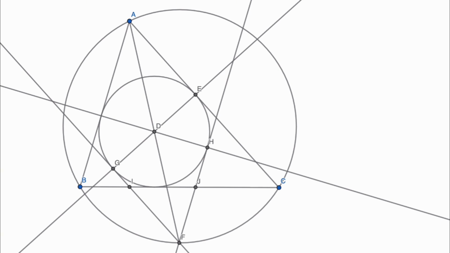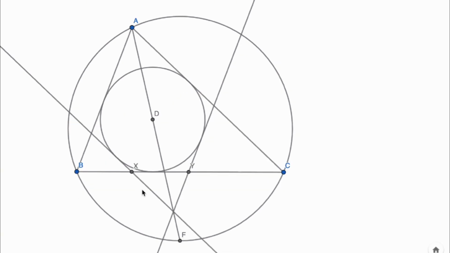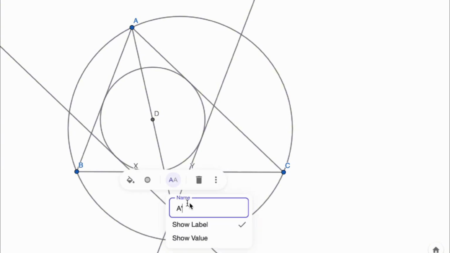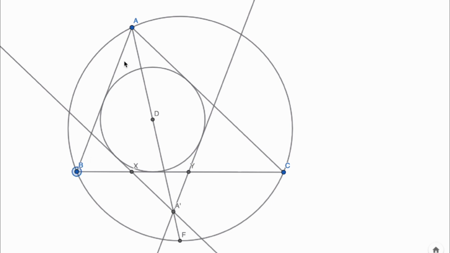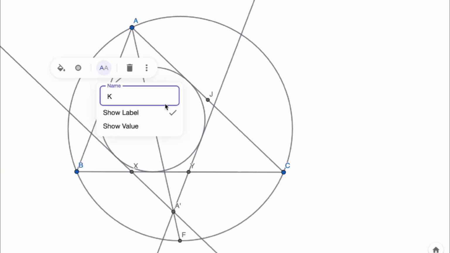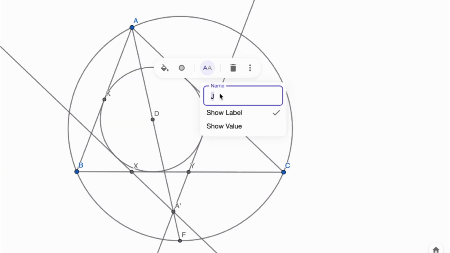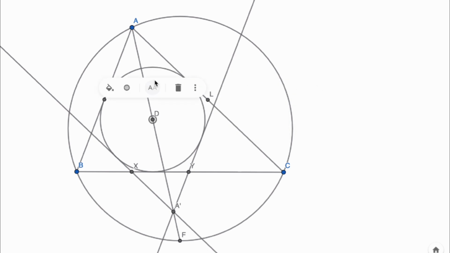So we go on to define 3 more points. P is the intersection between line AI and the circumcircle of triangle ABC, which, if we are familiar, is actually just the midpoint of arc BC. And then we define K and L as the midpoints of AB and AC. So now that the problem setup is done, we want to prove that angle KIL plus angle YPX is equal to 180 degrees.